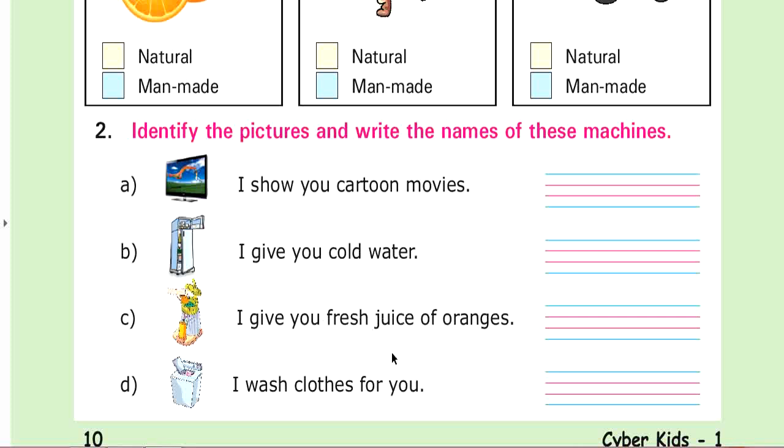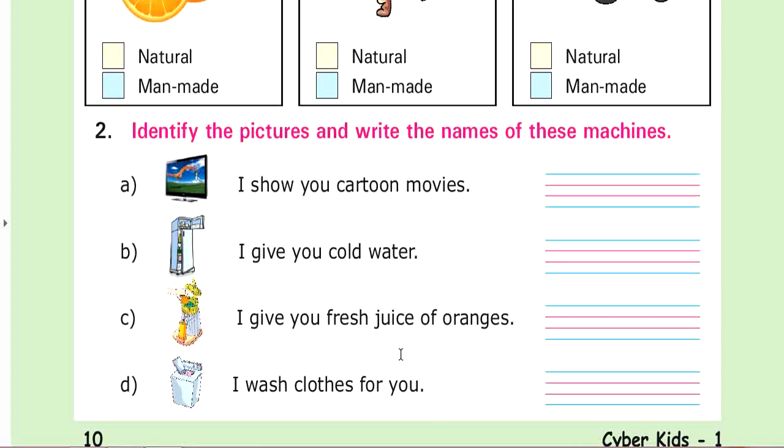I give you fresh juice of oranges. Who gives you fresh juice of oranges? Juicer. This is the picture of a juicer. So you have to write here juicer. I wash clothes for you. Who washes clothes for you? This is a picture of a washing machine. So the answer of this question is washing machine. You have to write here washing machine. A washing machine washes clothes for you.